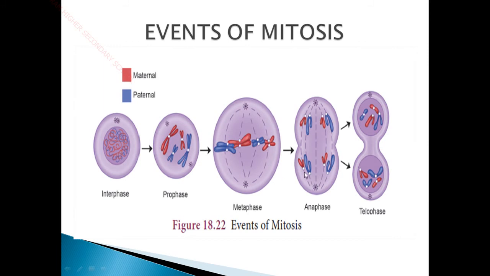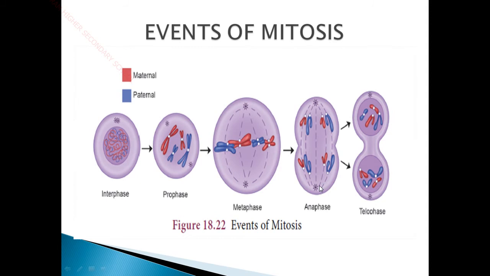And in the anaphase stage, you can see the chromatids are pulled apart towards the poles of the cell. So the centrioles along with the microtubules which are attached to the centromere of the chromosome pull apart these chromatids towards the end. So now you can very well see the role of centrioles and microtubules in pulling apart the sister chromatids towards the end.